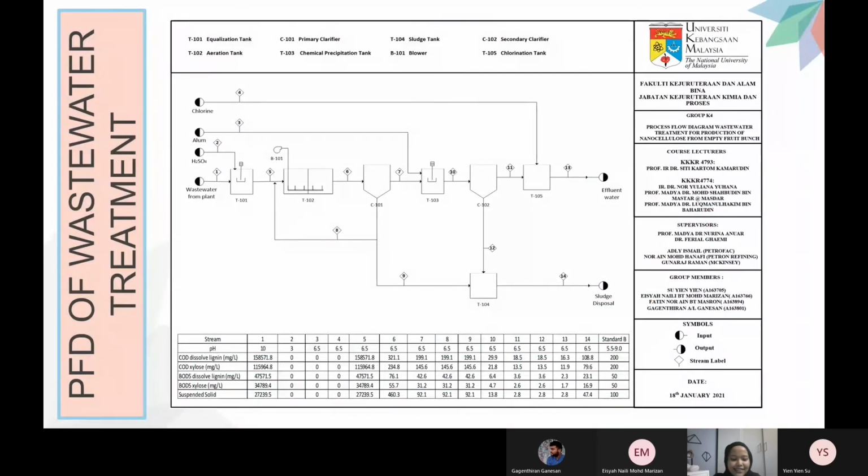First process is the equalization tank. The product goes to the aeration tank. After that, it goes to the clarifier, which is to separate the liquid and solid phases. Some of the product will recycle to the aeration tank, and some goes to the chemical precipitation tank. Then it will go to the clarifier. Some of the product will enter the sludge tank, and some of the product will enter the chlorination tank. The sludge from the clarifier enters the sludge tank, and then we will dispose of it.